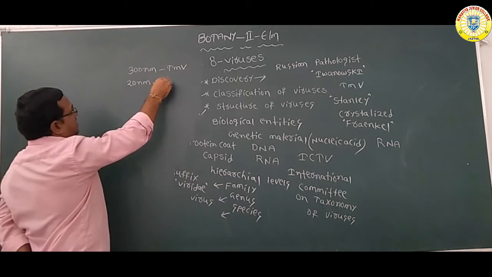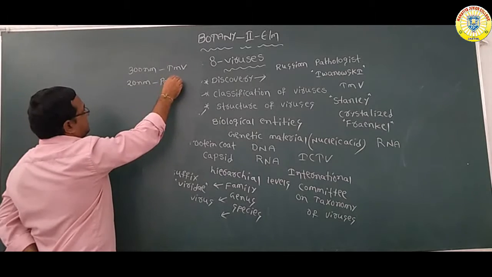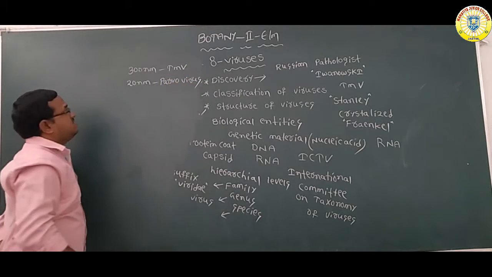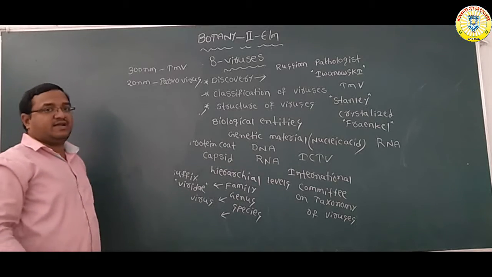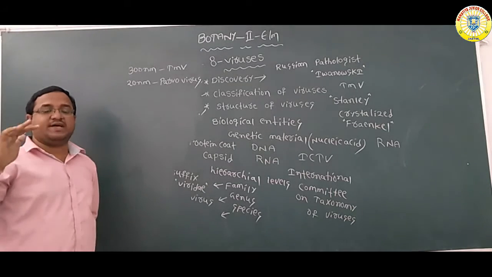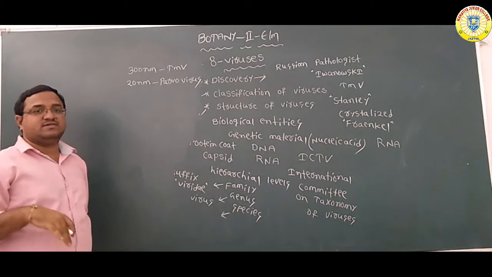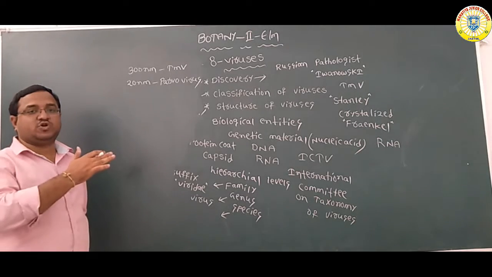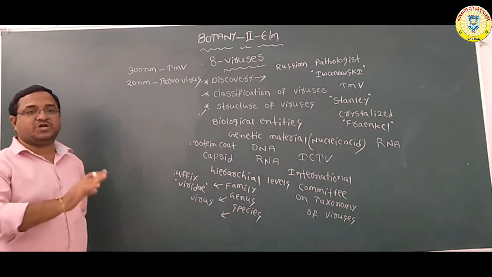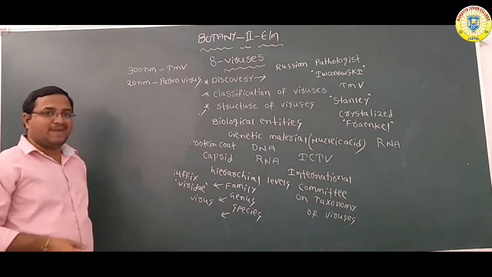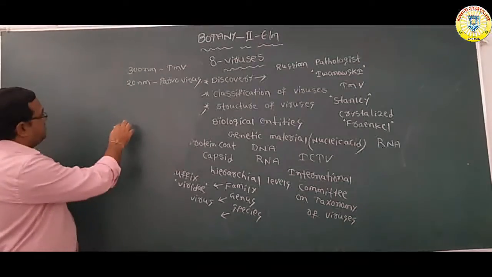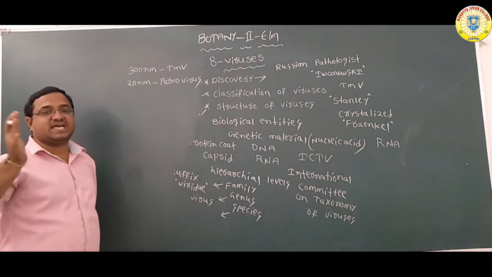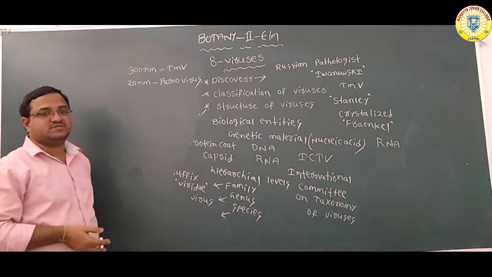The best example is parvovirus. So the size of viruses is very different. Some are 300 nanometers, the best example tobacco mosaic virus. Some are 20 nanometers, for example parvovirus. Here you can see the viruses have different sizes and shapes.